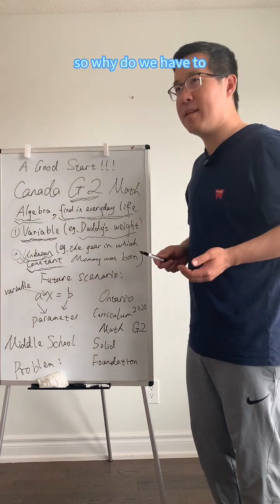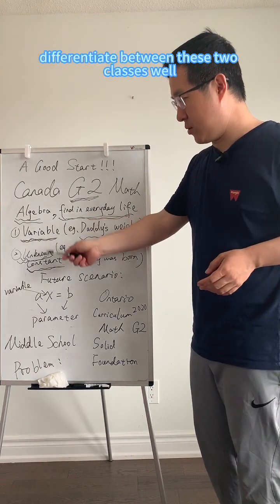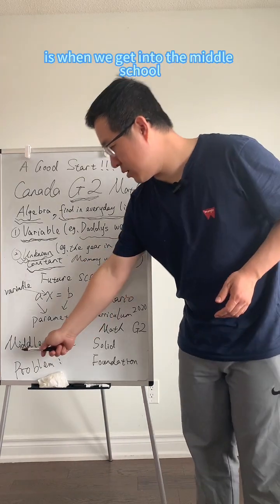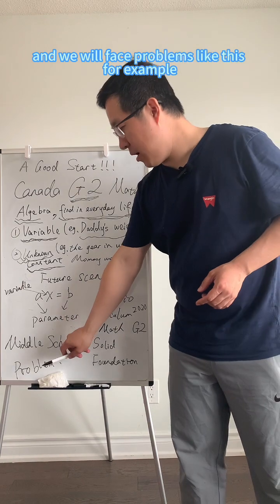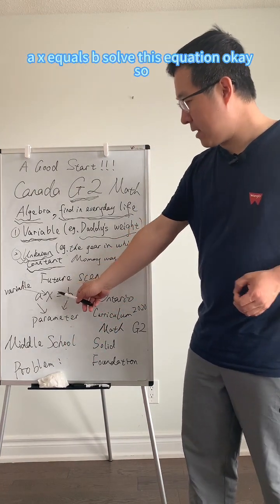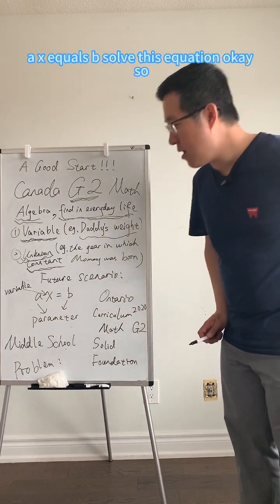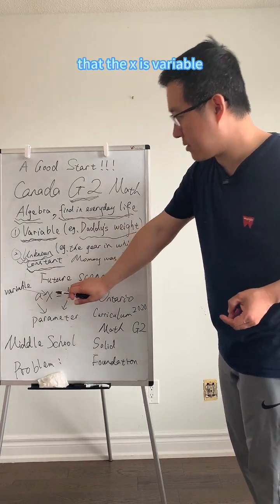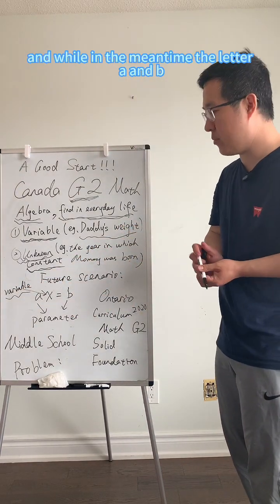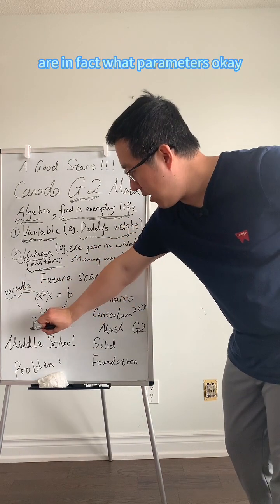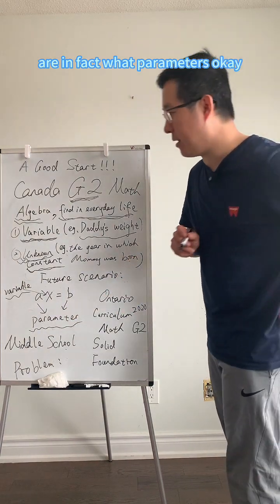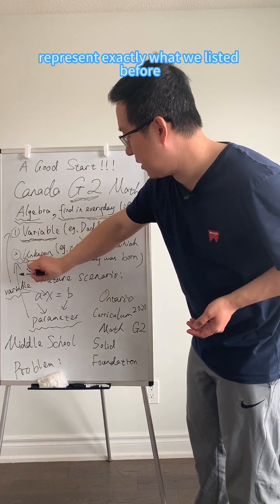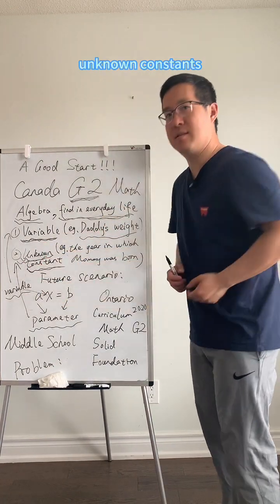So why do we have to differentiate between these two classes? Well, they have future use. The future scenario is when we get into middle school and face problems like this: ax = b. Solve this equation. In order to solve it, we need to know that x is a variable, while in the meantime the letters a and b are in fact parameters. Parameters represent exactly what we listed before: unknown constants.